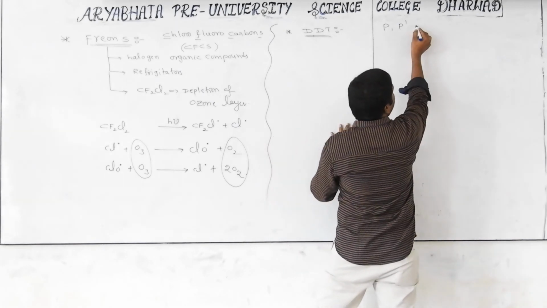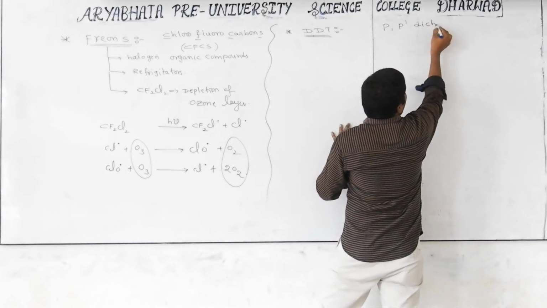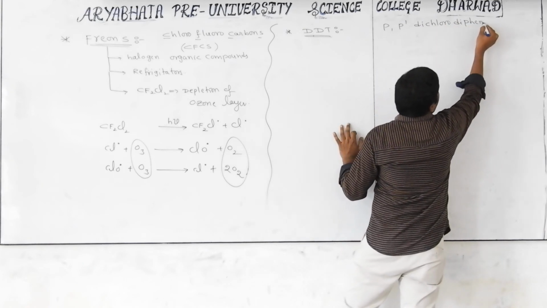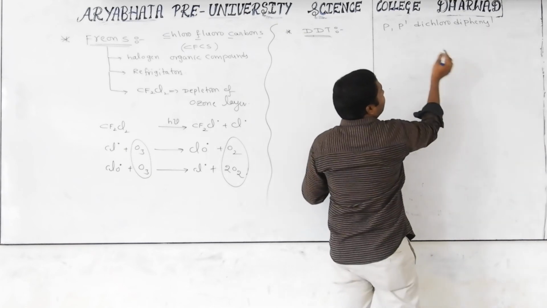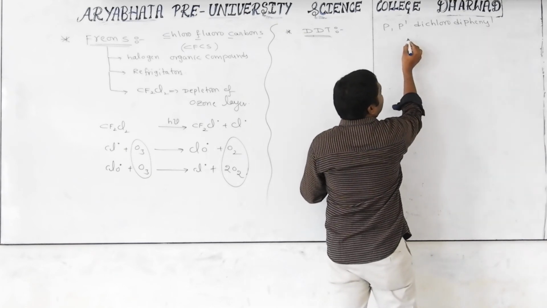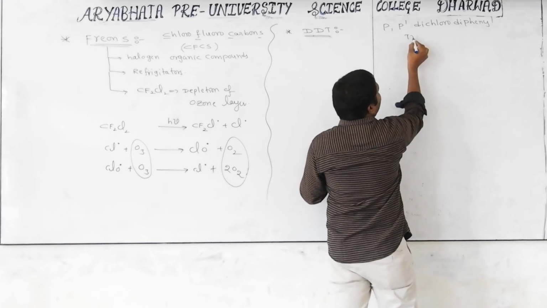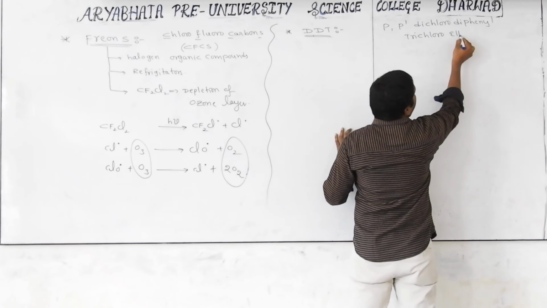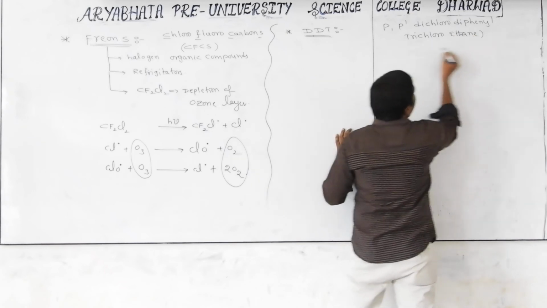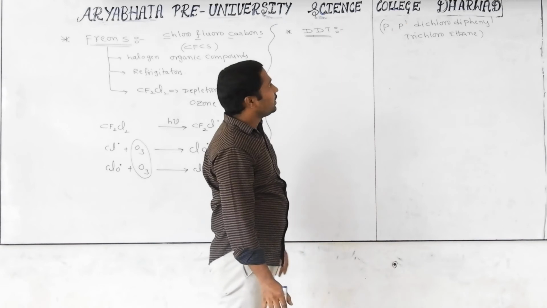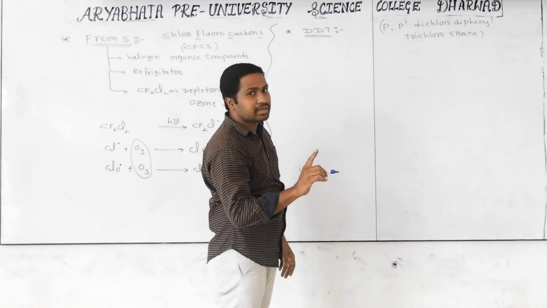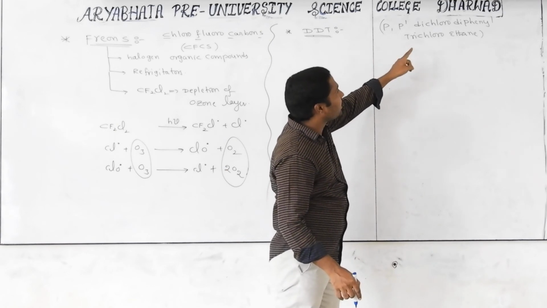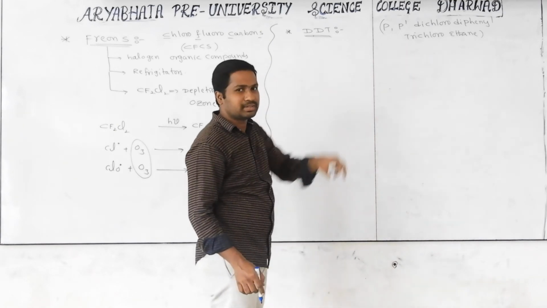P,p'-dichloro diphenyl trichloroethane is the full form of DDT. You will come to know by seeing the structure.